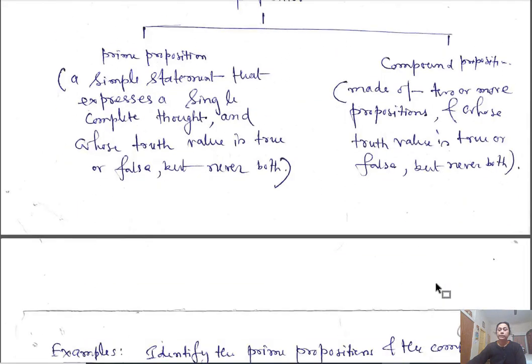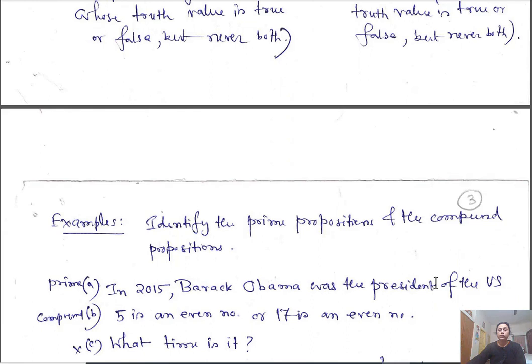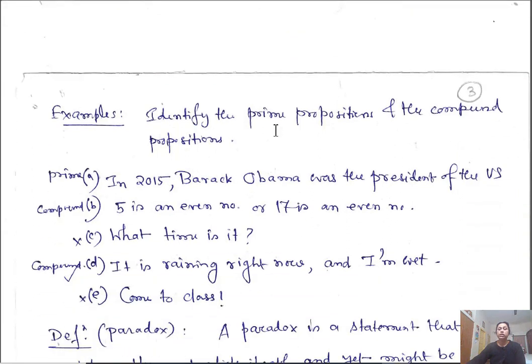Let us give some examples. In this example, identify which of the propositions are prime propositions and which are compound propositions. In 2015, Barack Obama was the president of the US. This is a prime proposition. 5 is an even number or 17 is an even number.